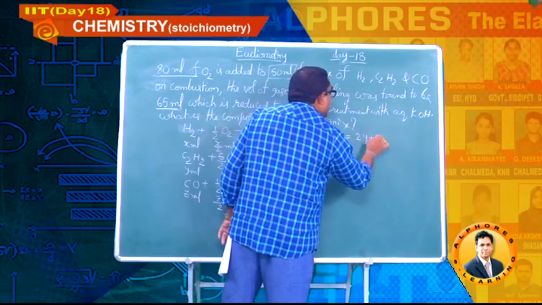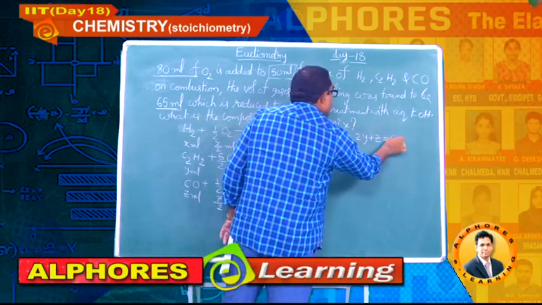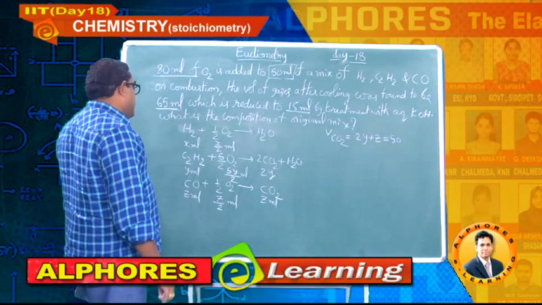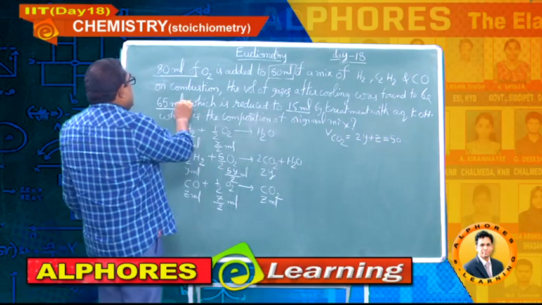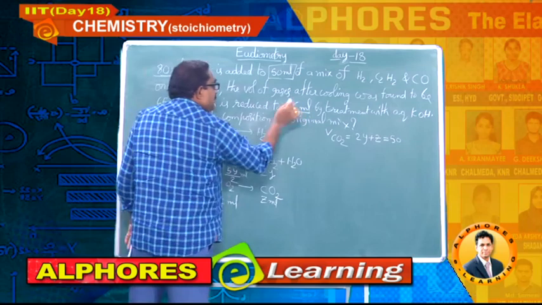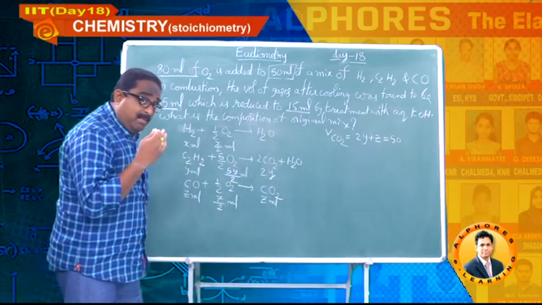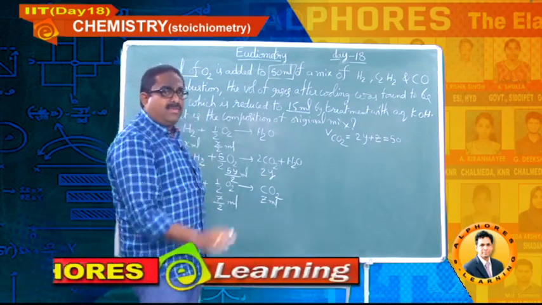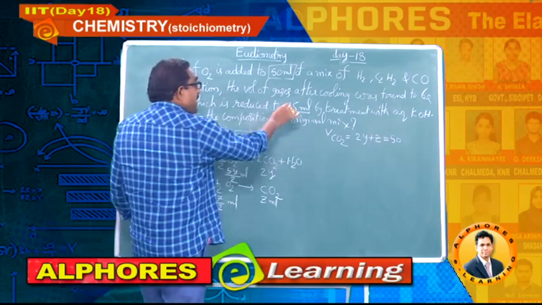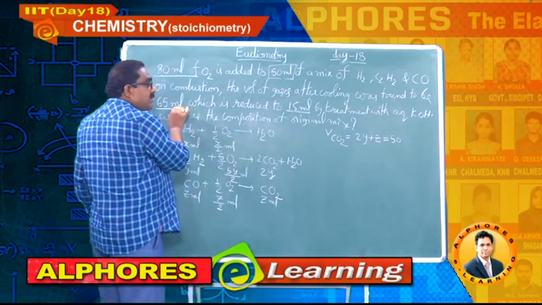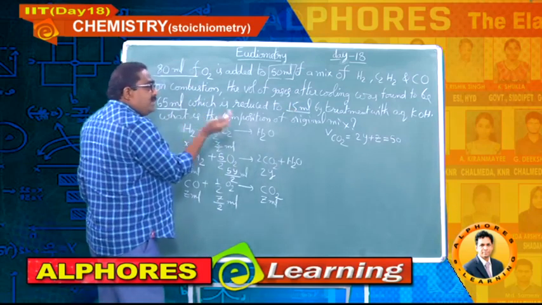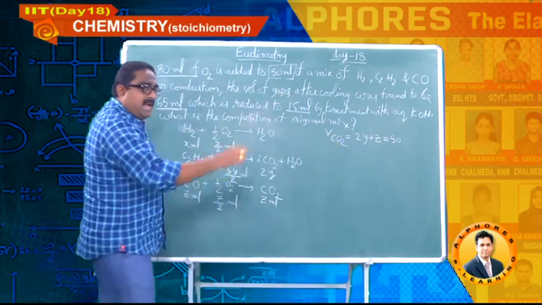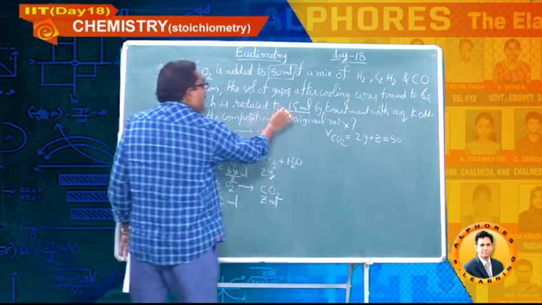2Y plus Z equal to 50. So I got one relation. Next, 65 to 15 ml. Even after treatment with aqueous KOH, still 15 ml gas is left. That is the meaning here. Initially 65 ml after cooling, and then he passed through KOH. Out of 65, 50 ml is absorbed as carbon dioxide. Okay, leave it. And the remaining is 15 ml.